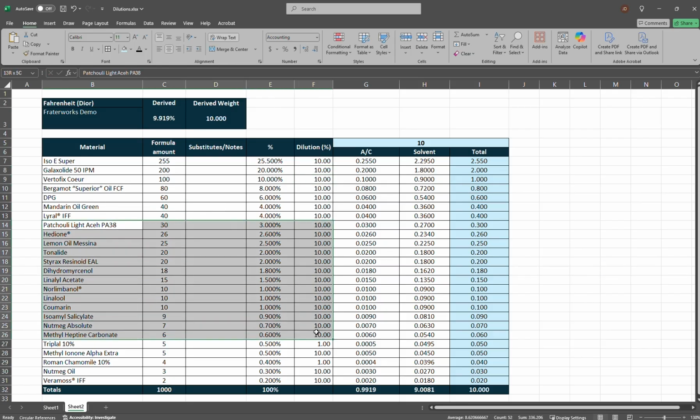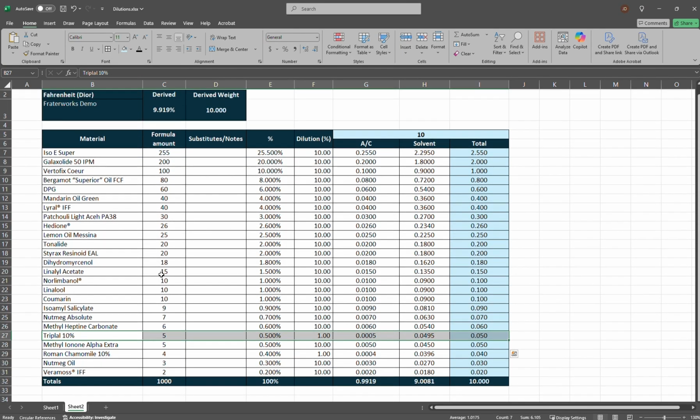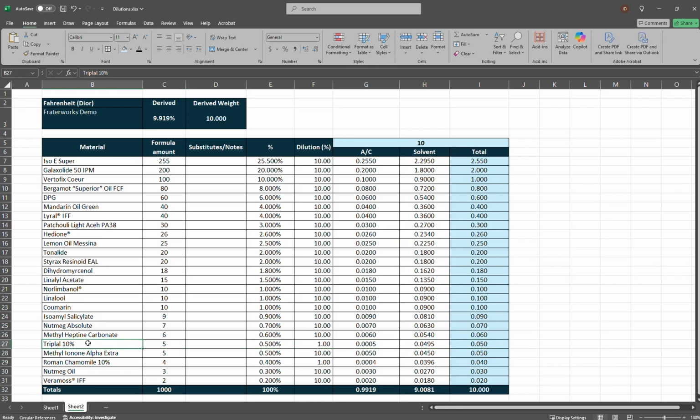Moving all the way down to here. Triplal 10% is in the formula. So if this was Triplal at 100%, I would have it at a 10 here, because I'm dividing really everything by 10. If I want the Triplal at 10% as the formula states, I would divide the 10 by 10, obviously. So I'd be using a 1% dilution on the Triplal. Hope you're following my logic. So I had 1% there. And the Roman chamomile is also 10%, so my dilution would be at 1%.